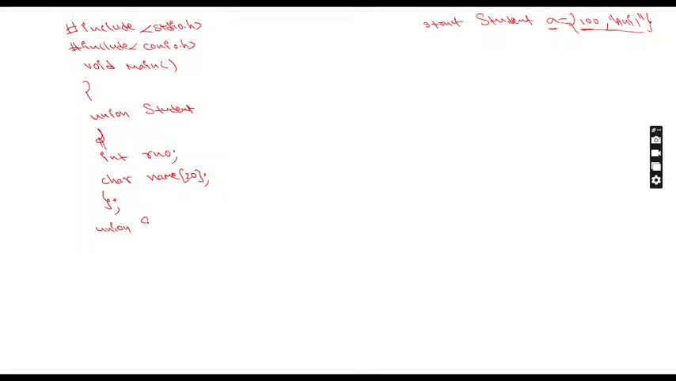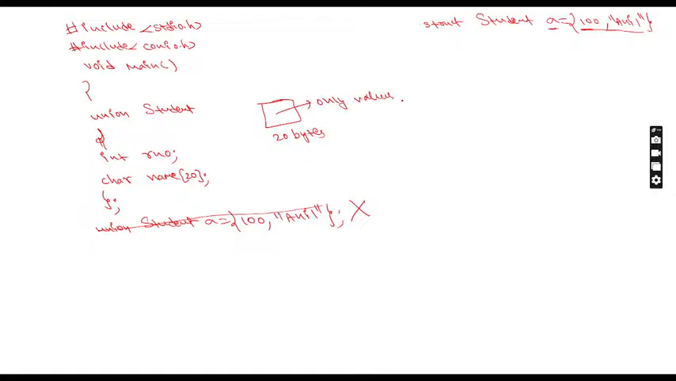So what are you going to write here? Student A equal to... don't make this mistake, I'm saying. If you write like this, it is a wrong line. This is a wrong line because you have only one space, and the space size is 20 bytes. Here you can enter only one value at a time.